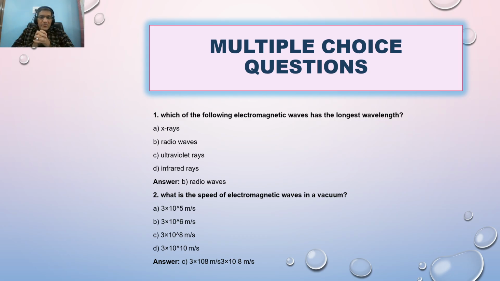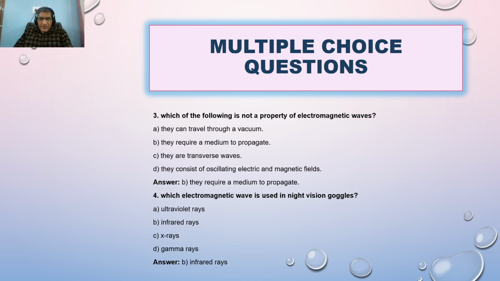What is the speed of electromagnetic waves in vacuum? You know very well it is the speed of light, and the answer is 3 into 10 raised to power 8 meters per second. It is the highest limit in nature. No one can achieve a speed greater than this limit.